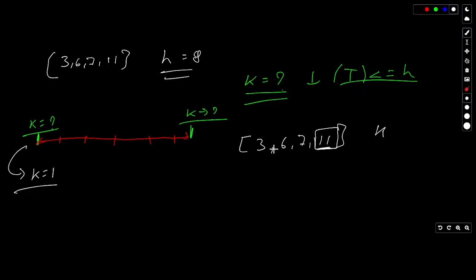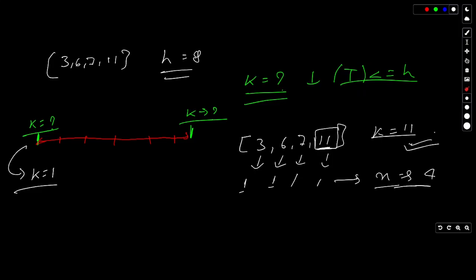Let's say k's value is equal to the maximum element within the array, which is 11, of course. If we eat all of the bananas with the speed of 11, let's see what our answer will be. We can definitely eat this pile in 1 hour, and then Coco will sit idle for the rest of the hour. And Coco can also eat this amount of bananas within 1 hour. Similarly, it will take only 1 hour, and similarly only 1 hour. So the minimum time to consume all of these bananas should be n, the size of the array, right? It will be 4.